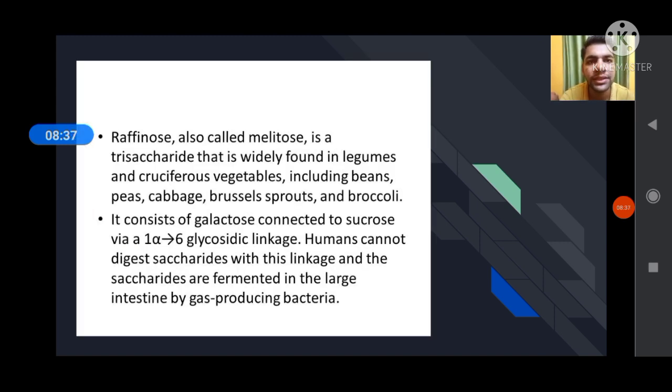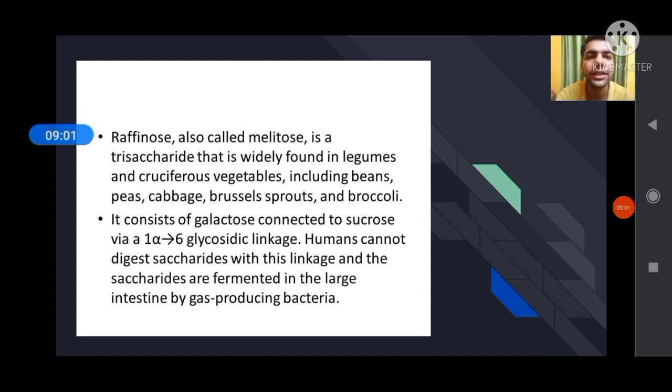Then discuss about trisaccharide. An example of trisaccharide is raffinose. Raffinose is also called melitose. It is a trisaccharide that is widely found in legumes and vegetables including beans, peas, cabbage, Brussels sprouts and broccoli.